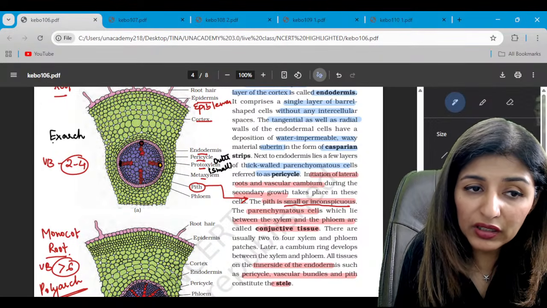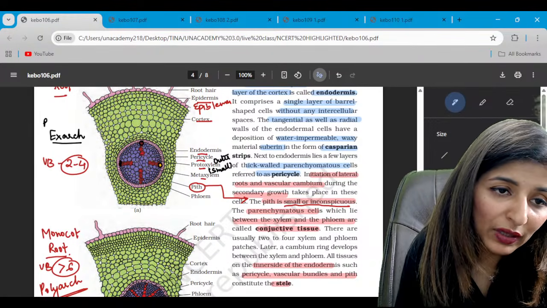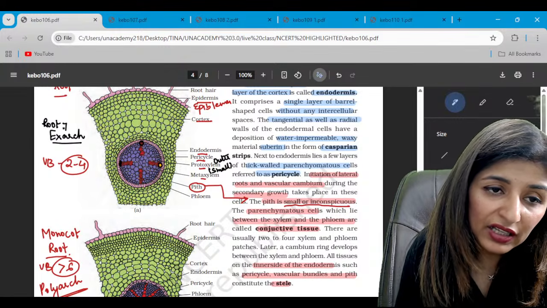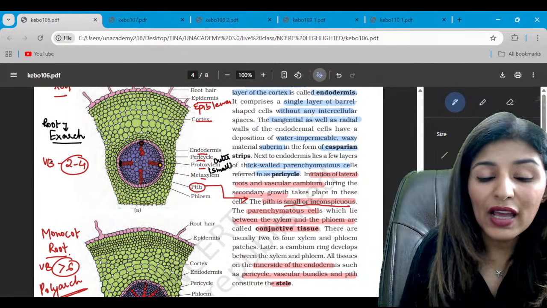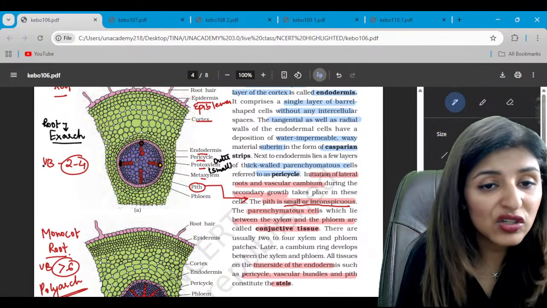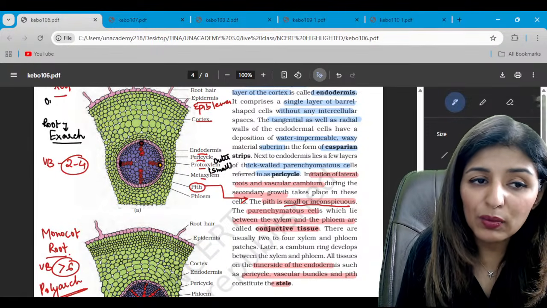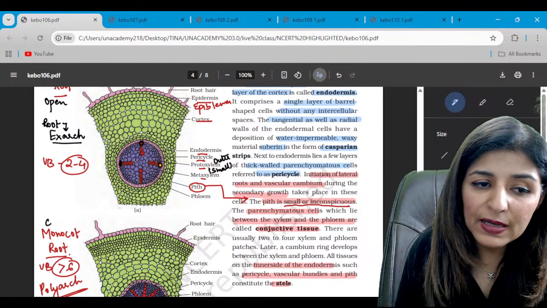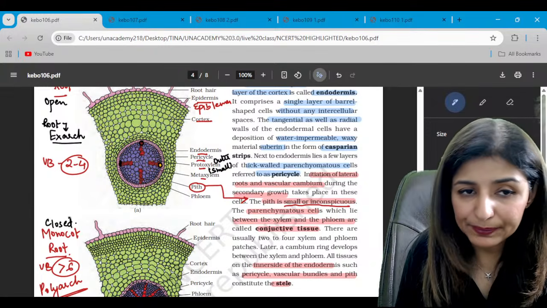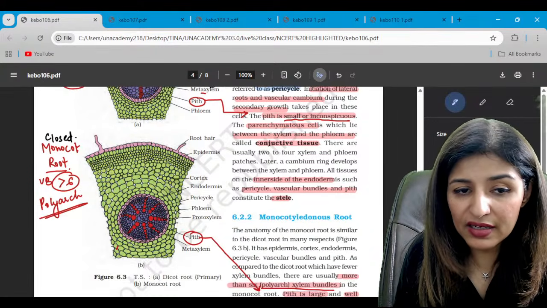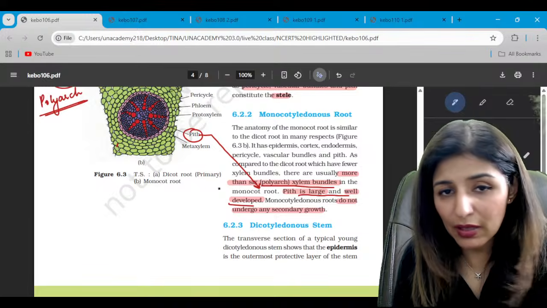So both dicot or monocot will have exarch condition. That is, root will always show exarch and radial condition for sure. It can be open, it can be closed. Dicot is open while monocot is closed. Are we clear? Yes or no? Rest, there are similarities that have already been mentioned.